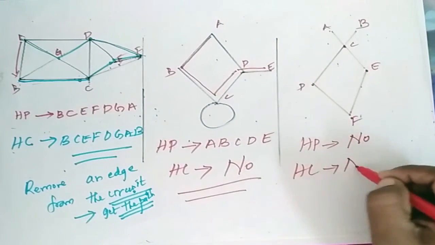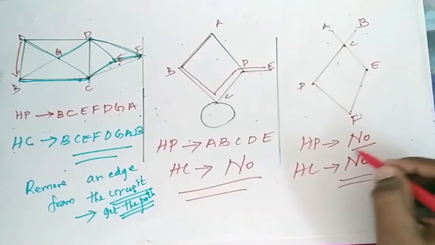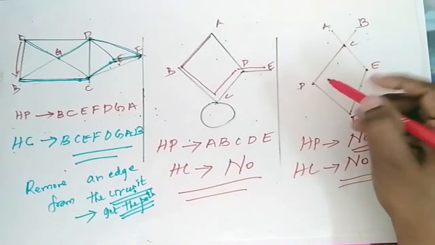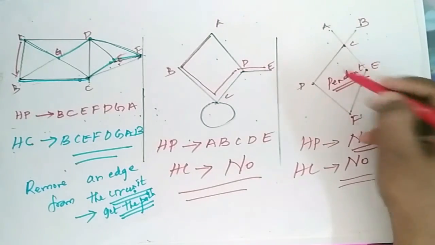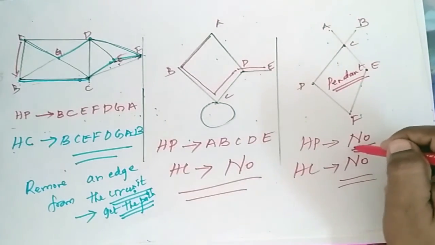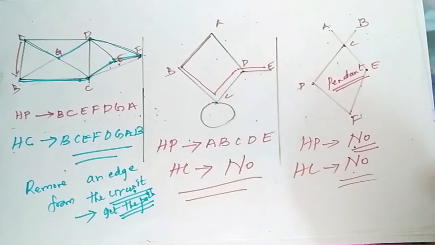If there is no path, there is no circuit also. So for this type of graphs, when you come across these pendant type of graphs, it is not possible to have both Hamiltonian path and Hamiltonian circuits.